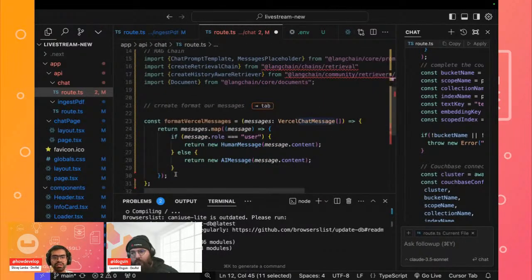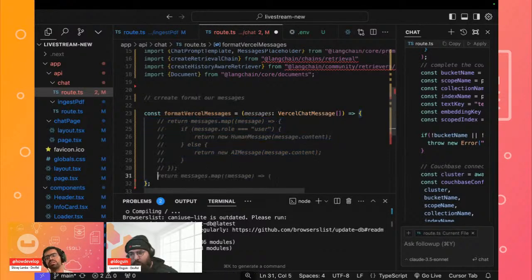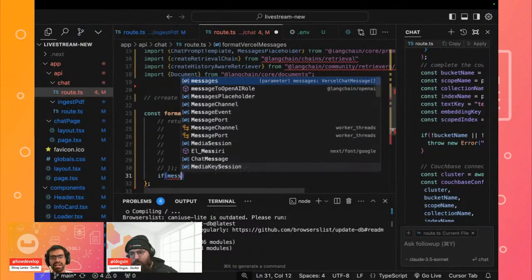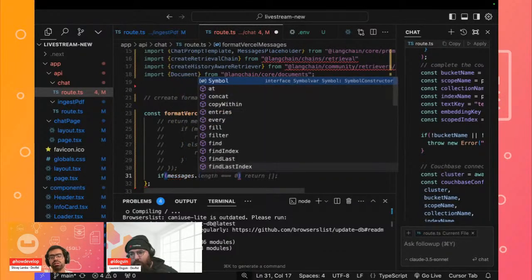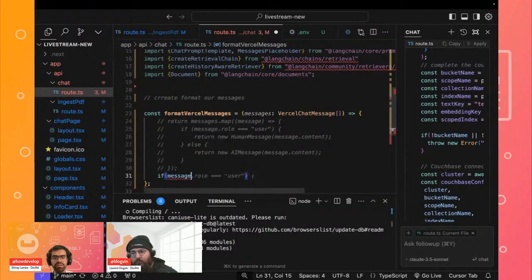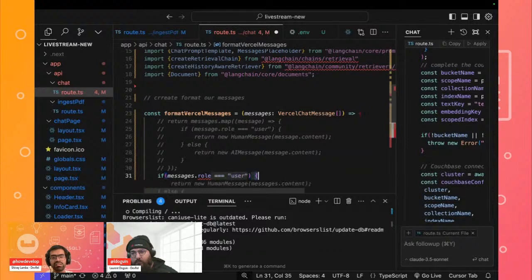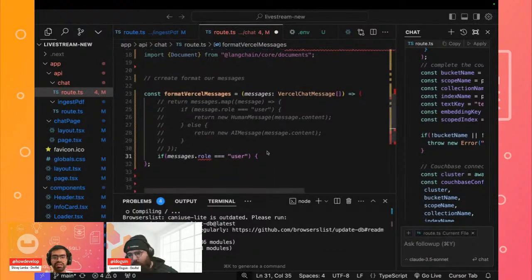We can comment this out for a minute and rethink it in a way that, if the role of the message, message dot role, is from the user, then we can have a return statement that it will be part of the human message.